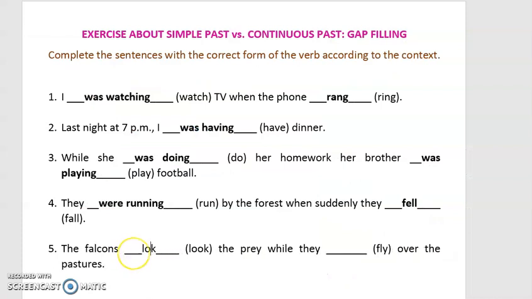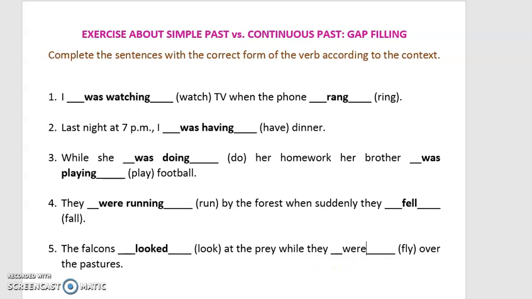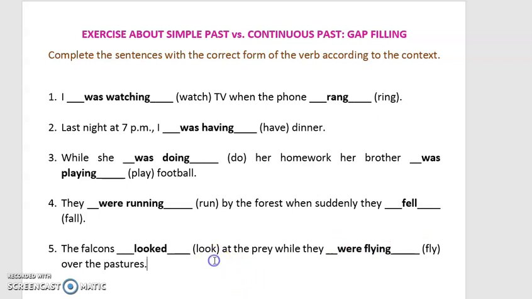So they looked, because this is a regular verb. They look at the prey. Correct this: the falcons looked at the prey while they were flying over the pastures.